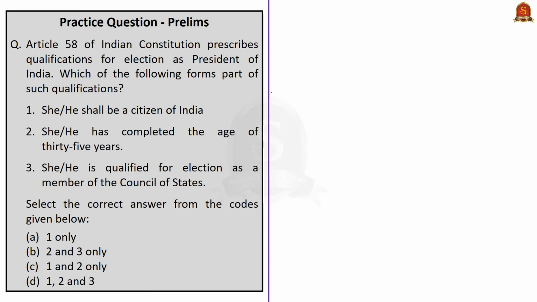This first question is about the qualifications for election as President of India. The first qualification is he or she shall be a citizen of India. Yes, this is correct. Then he or she has completed the age of 35 years. Yes, this is also a qualification. The third qualification given is he or she is qualified for election as a member of the Council of States. This is wrong because as per Article 58, it should be the Lok Sabha, that is the House of the People, not Rajya Sabha. So here the correct answer is option C, 1 and 2.